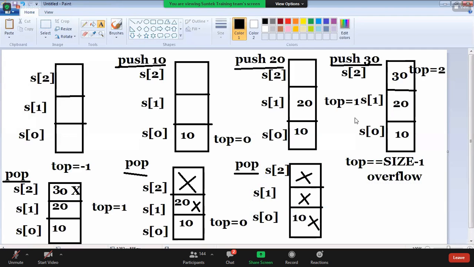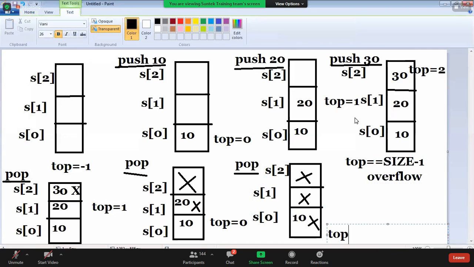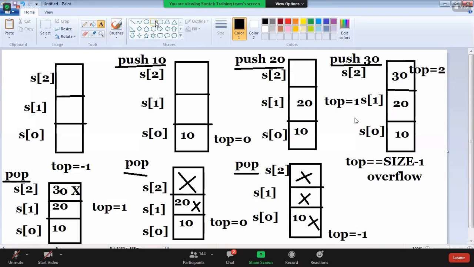Yeah, after final, what is top value, guys? Now top is what? -1. Yeah, when top is -1, what happens finally? Now the stack value is how much, guys? This value is what? That is initially empty now, right? Again, it comes to initial position. What is initial position, guys? Now S of 0 is empty, S of 1 is empty, total stack is empty, guys.